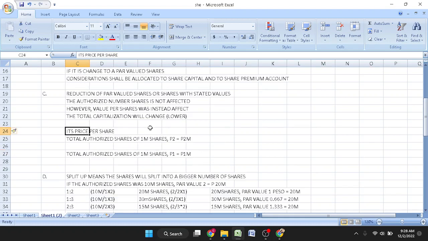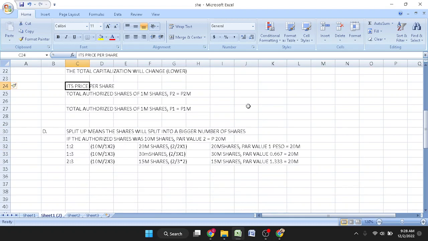Okay? In the split up, the constant will be the total amount in capitalization, maximum capitalization. The shares will be affected and the par value will be affected.